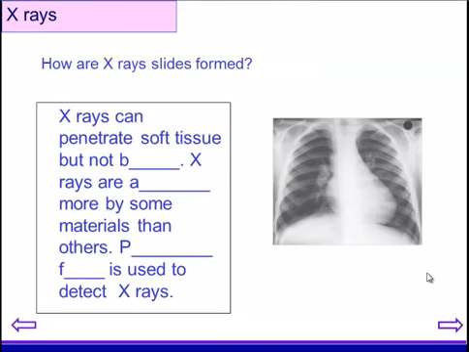Now, how X-rays work. X-rays can penetrate soft tissue, but not bone. X-rays are absorbed by some materials more than others, which means that if we recognise where some X-rays have gone through and some X-rays haven't, it allows us to use photographic film to create these X-rays of inside our body, and that's something which is really useful.